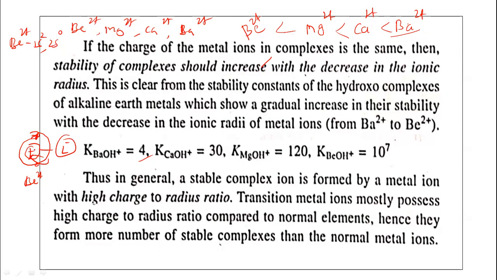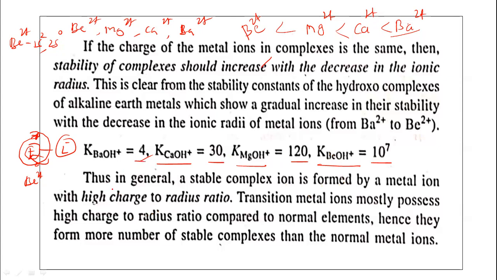Hence, the bond between the metal and the ligand will be stronger, and the stability constant value will be higher. See here, in case of the hydroxo complex of beryllium, the stability constant value is 10 raised to 7. For magnesium, it is 120 only. For calcium, it is 30, and for barium, it is 4.